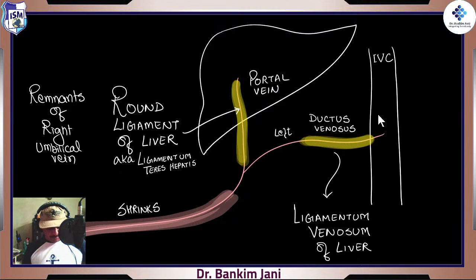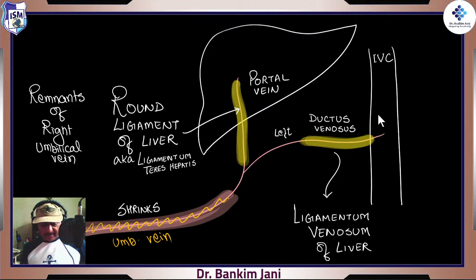Now we are dealing with the umbilical vein. This umbilical vein squeezes, right? When it squeezes, this portion is lost because it would be cut. When you remove the placenta, even this cord is cut.